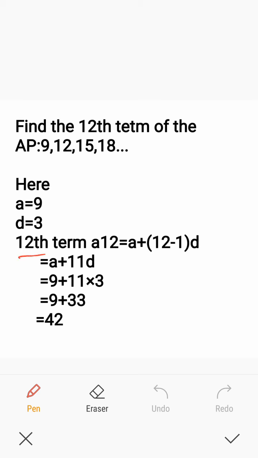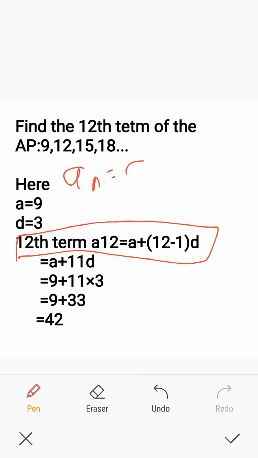So the 12th term of the AP is equal to a plus 12 minus 1 into d, because an equal to a plus n minus 1 into d. Write it clearly.